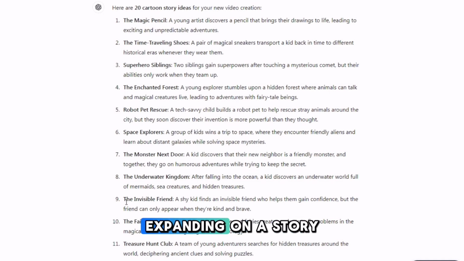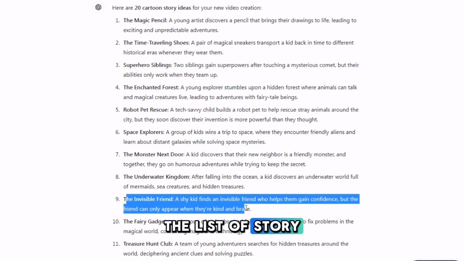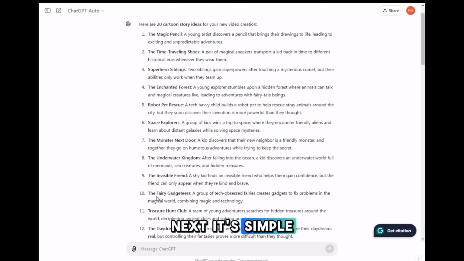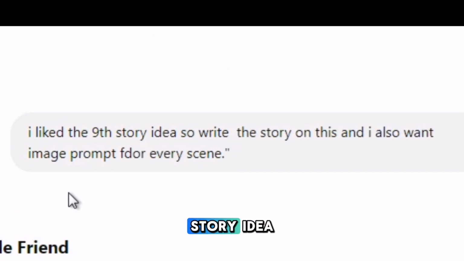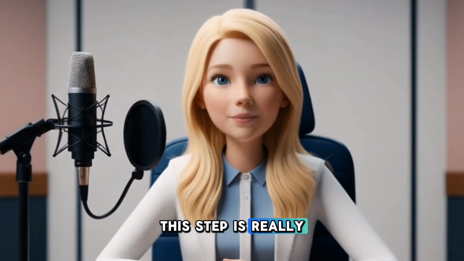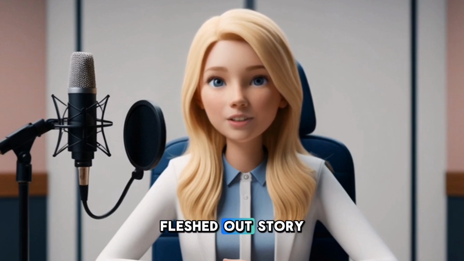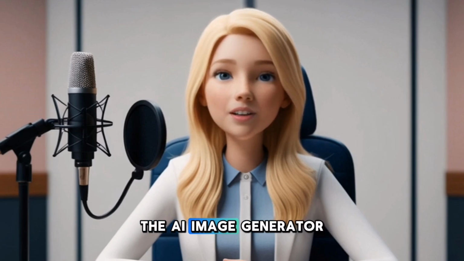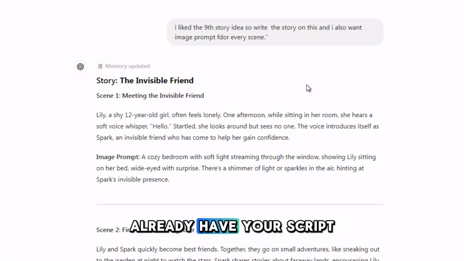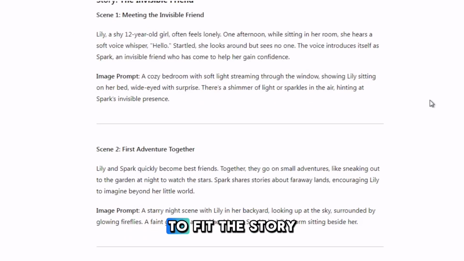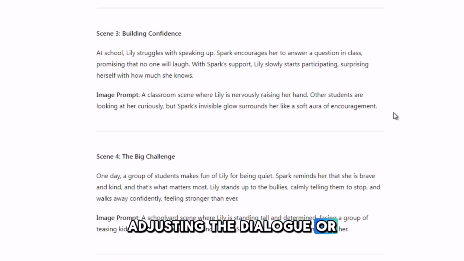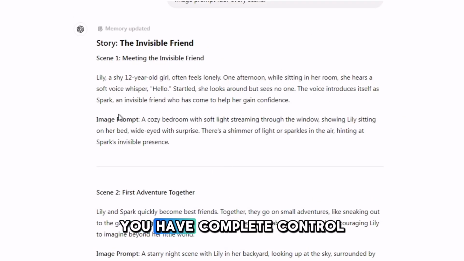Step 2, selecting and expanding on a story. So you've gone through the list of story ideas, and let's say you really like the ninth one. What do you do next? It's simple. Just tell ChatGPT, I like the ninth story idea, so write a story based on it. I also want an image prompt for every scene. This step is really important because it not only gives you a full, fleshed out story, but also generates specific image prompts for each scene. These prompts will guide the AI image generator later on. At this point, you already have your script ready to go, and it's tailor-made to fit the story you want to create. You can even tweak the story if needed, adjusting the dialogue or adding more scenes to fit your vision. You have complete control here.